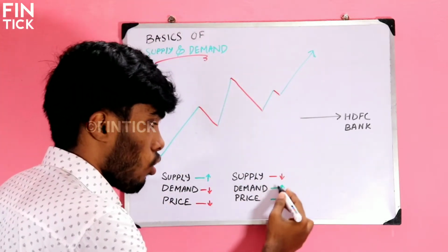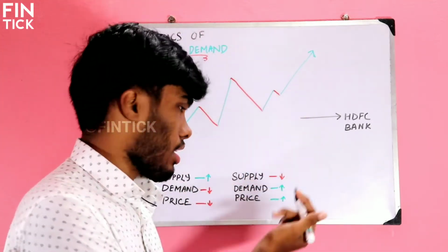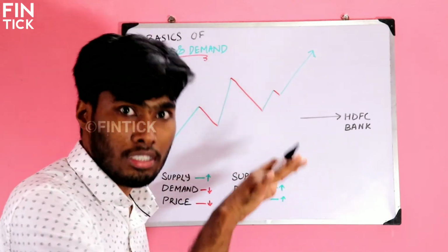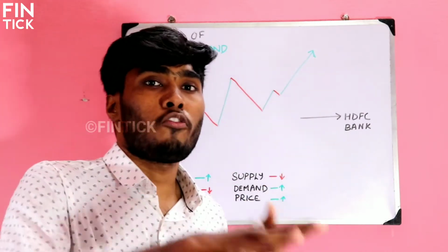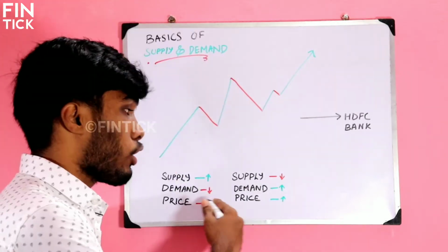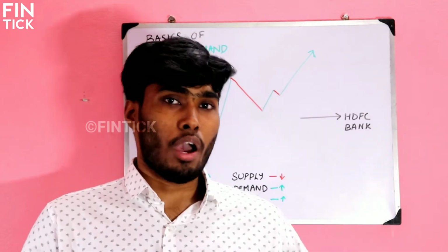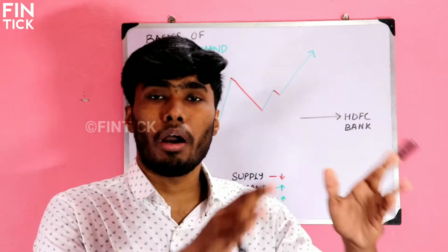If the supply is low, the demand will increase and the price will increase. Let me compare this with oranges. If the supply of oranges decreases, there will be fewer oranges available in the market. Because of that, the demand increases. As a customer, we don't have a wide choice, so we have to buy only from him.